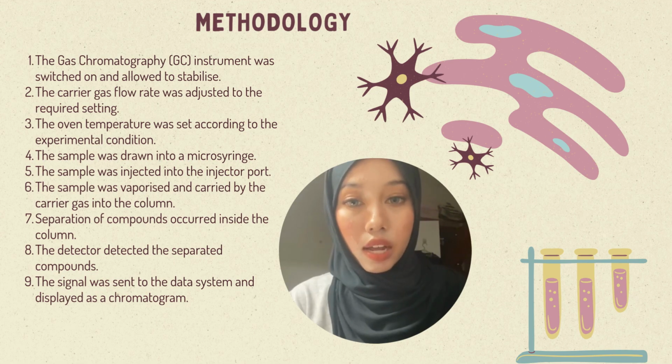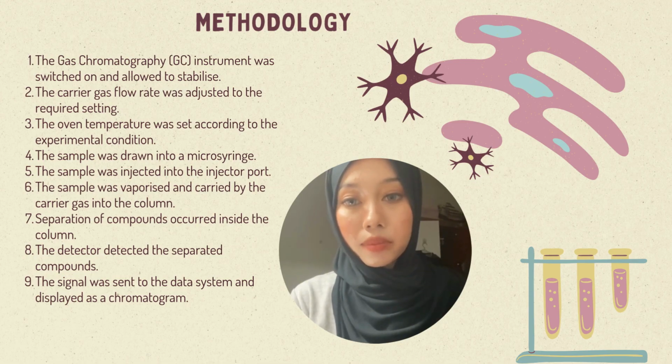Inside the injector, the sample was vaporized and carried by the carrier gas into the column.